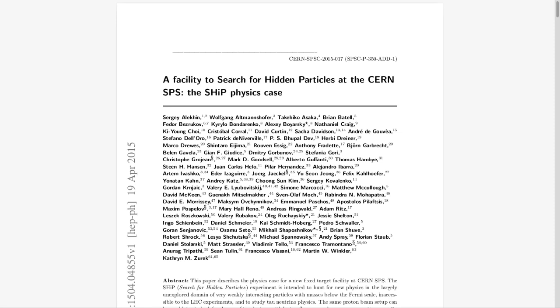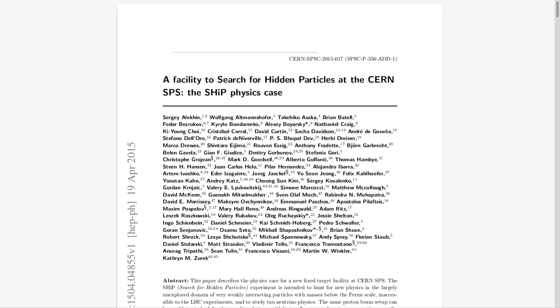It wouldn't interact with our eyes the way regular photons do, but it could still exert a subtle force on other particles. So by studying these subtle forces and looking for deviations from what we'd expect based on the standard model, we might be able to catch a glimpse of these hidden particles. Exactly. And the SHiP experiment is looking for exactly that. But they're not just looking for dark photons, they're also looking for another type of hidden particle called a heavy neutral lepton, or HNL for short.